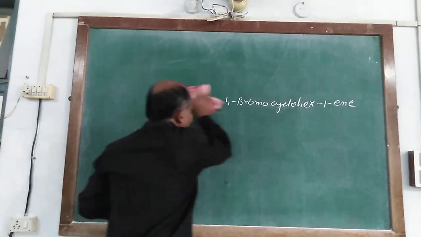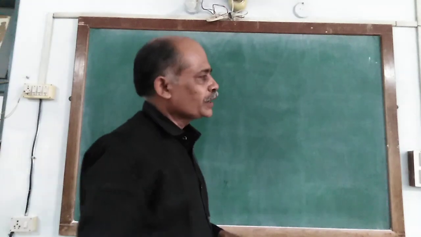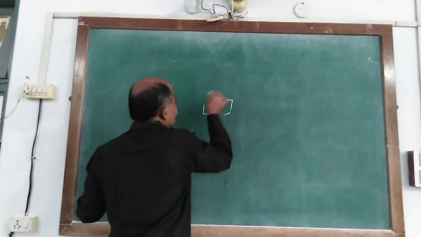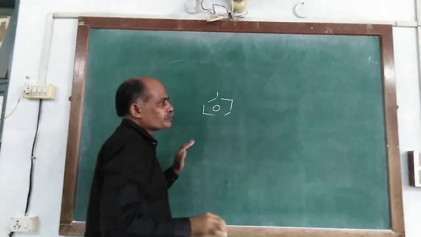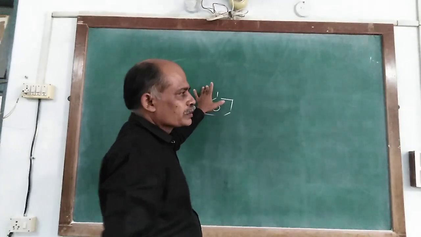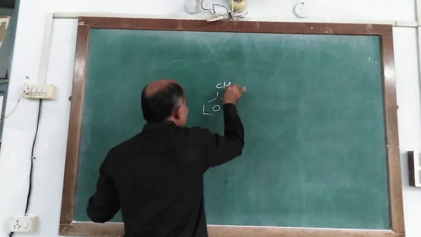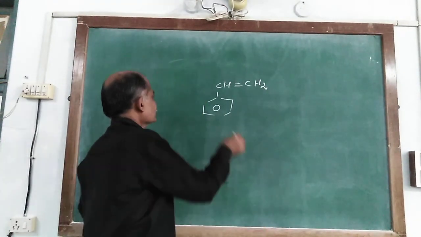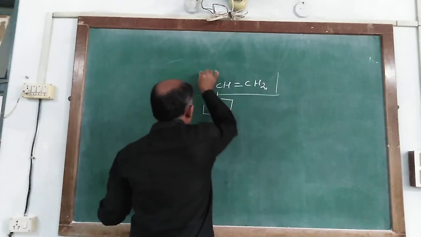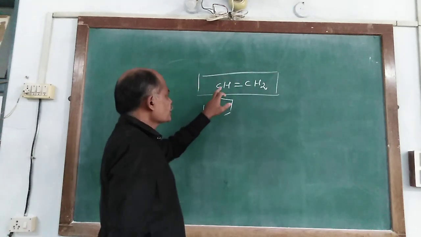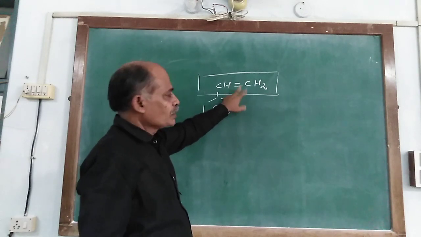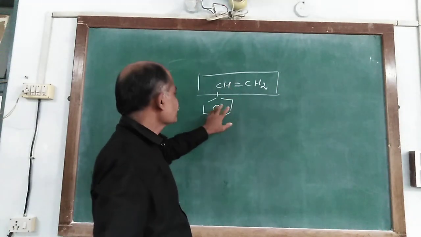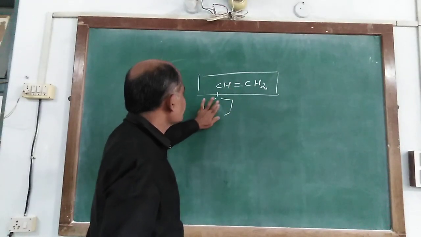Next, when aromatic compounds are having a double bond, say for example CH double bond CH2. So the main chain chosen is this one because the number of carbon atoms is least, but the double bond is located in this open chain, it is not in this chain.